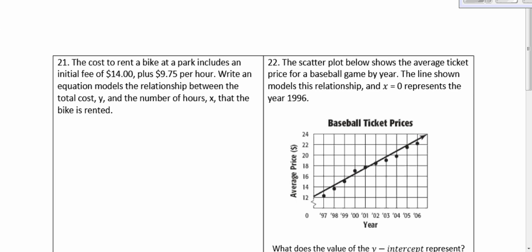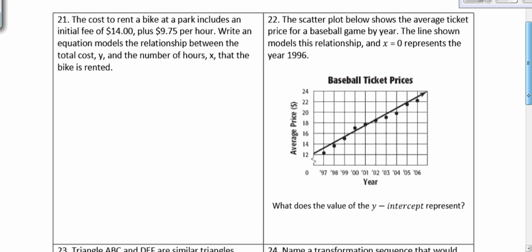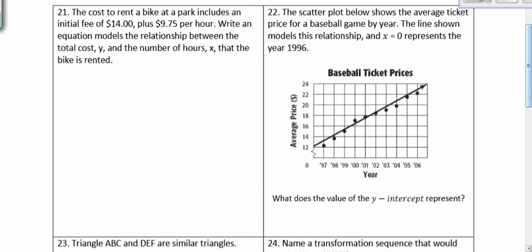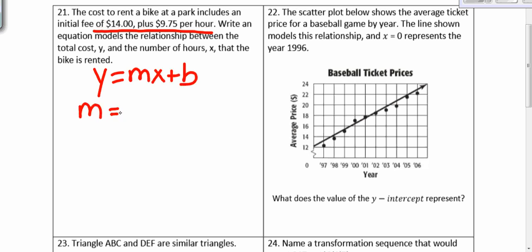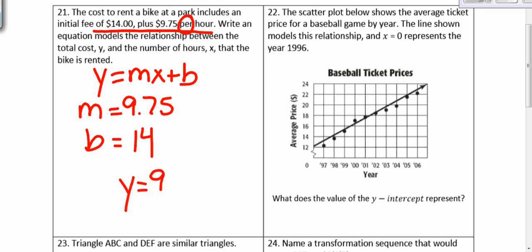The cost to rent a bike at a park includes an initial fee of $14 plus $9.75 per hour. Write an equation that models the relationship between the total cost y and the number of hours x that the bike is rented. So we know the equation of a line is y equals mx plus b. Our slope is $9.75 per hour. That word per always reminds us that that's our slope because it's something that's being multiplied over and over again. The initial fee is just a one-time fee. That is $14. So our equation is y equals 9.75x plus 14.